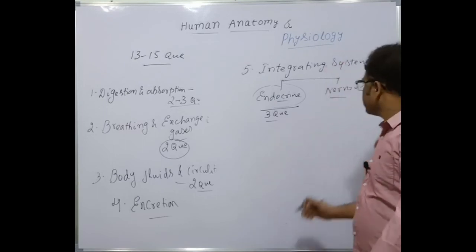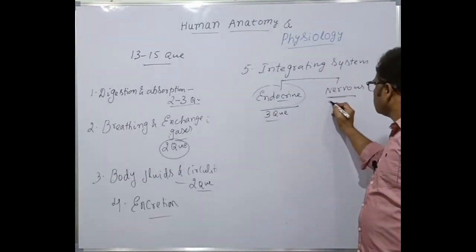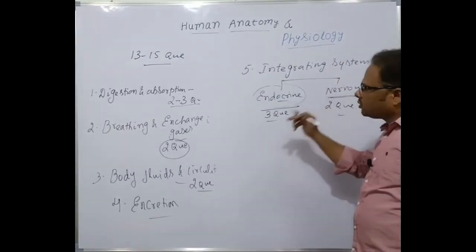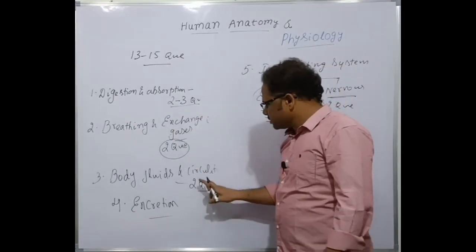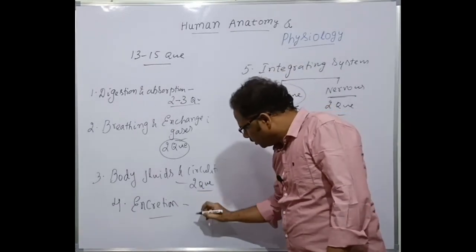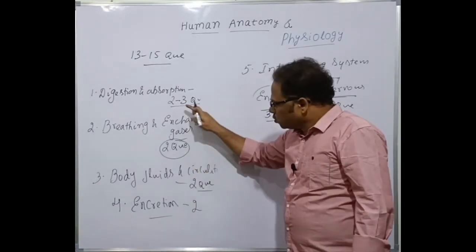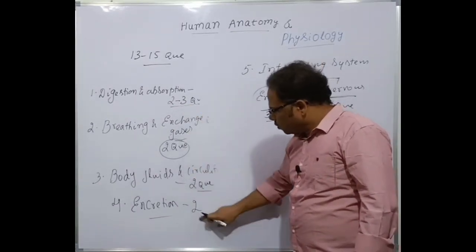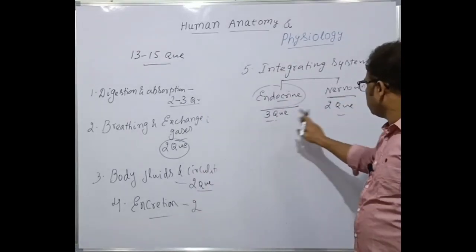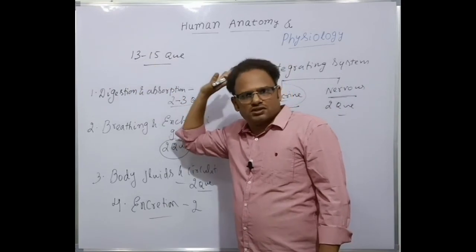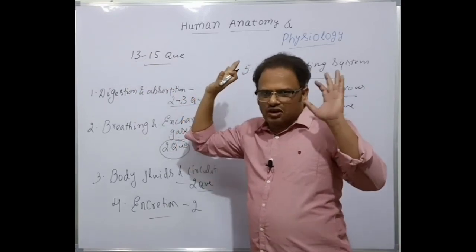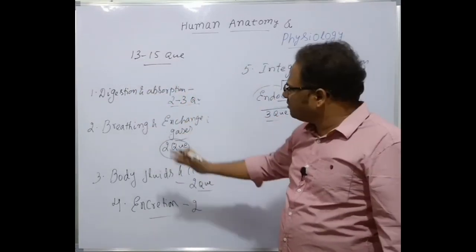Okay. Next one is the nervous system, almost 2 questions. So the total count is 13 to 15 questions, isn't that what I told you? Got the count? We'll be discussing one by one in detail.